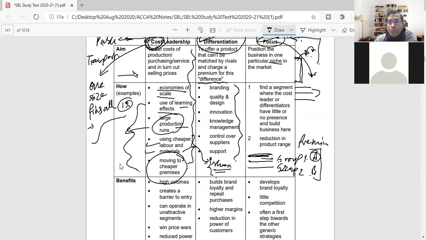And give an example for focus. Yeah, we'll go through an example for focus. So let's say we take the example of the clothing industry, right? And the typical European market or UK market, because then it will help you give the example in the exam as well. So Marks and Spencer, that would be a differentiation-strategy-based clothing company, because they try to provide high quality clothing to those who seek a good brand and good quality of cloth as well.